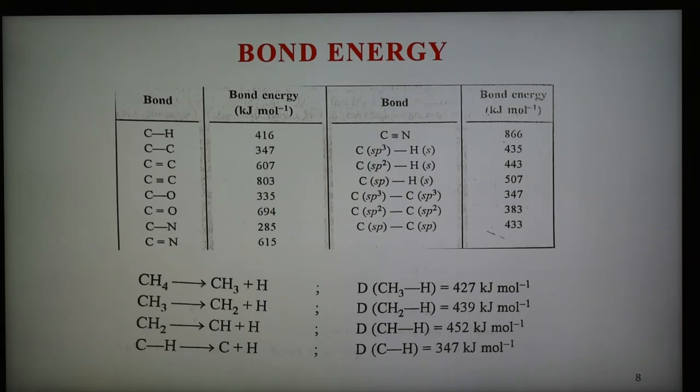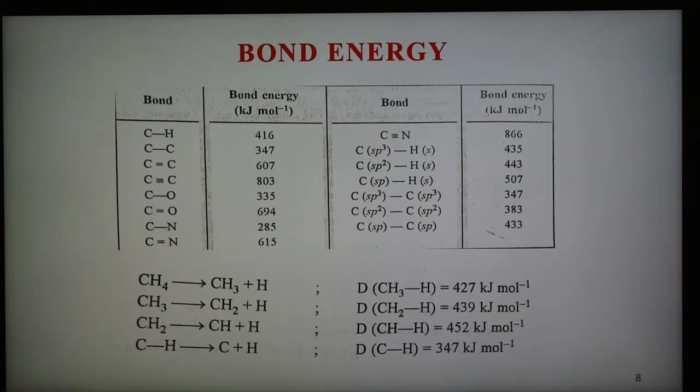This is because bond dissociation energy not only includes the energy required to break the particular bond, but also includes the energy changes which accompany the process of hybridization of the carbon atom, which is different for each step. Therefore, direct conversion of methane into carbon and hydrogen atoms requires 1665 kilojoules per mole of energy, which is actually the sum of the 4 bond dissociation energies given above.